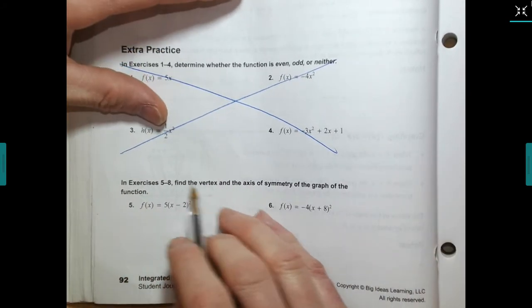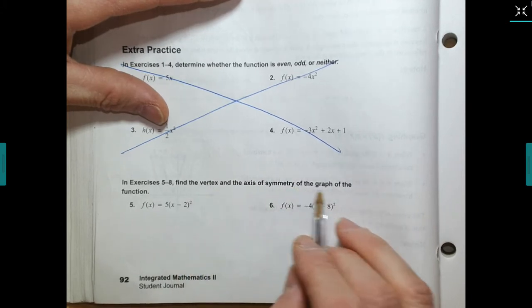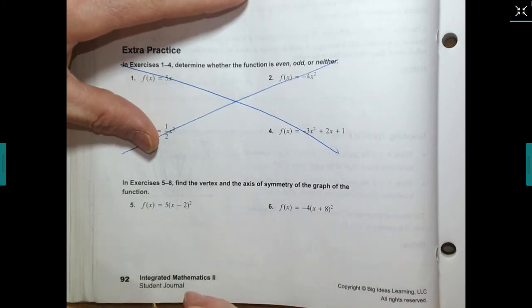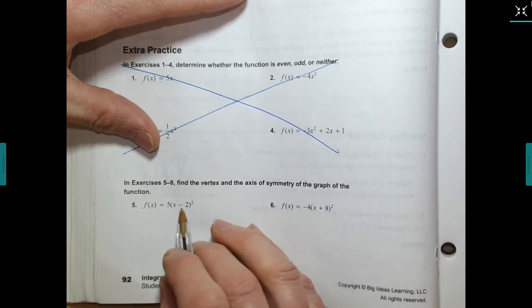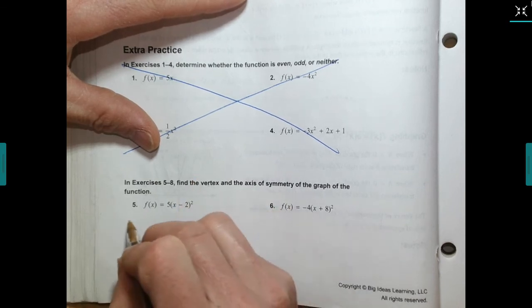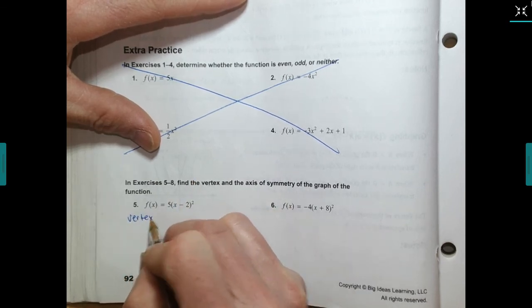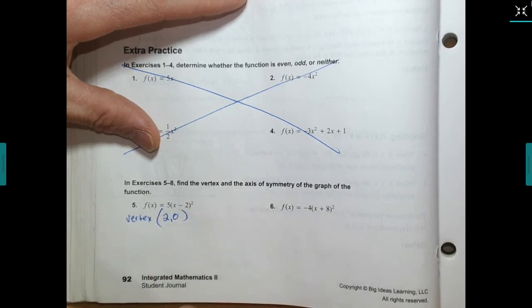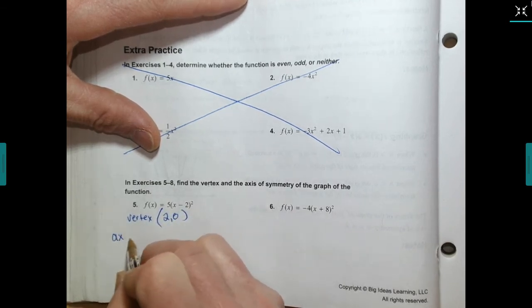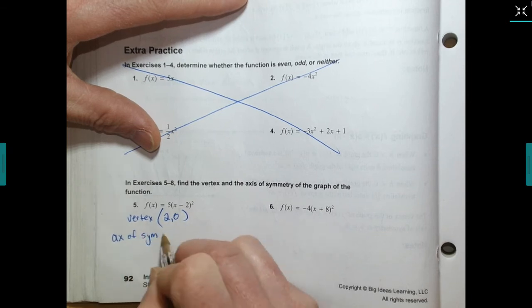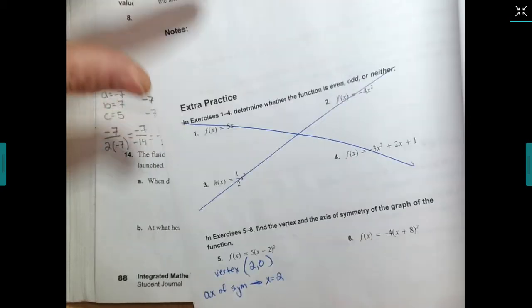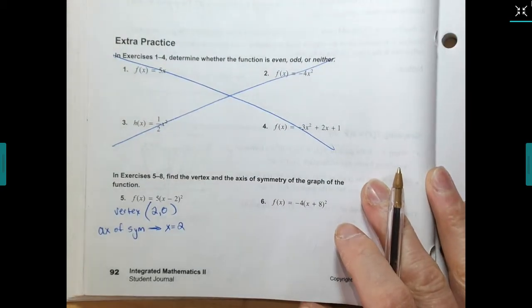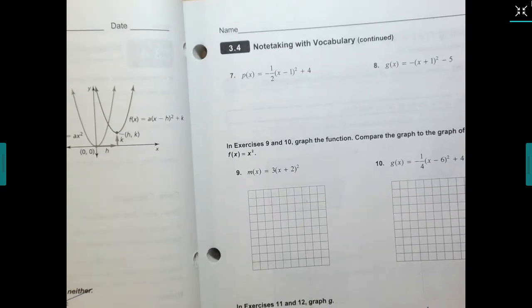And starting on number 5, find the vertex and the axis of symmetry of this function. So let's see, there is no k value. My x value is 2, so my vertex is 2, 0. And my axis of symmetry is x equals 2. Go ahead and find the vertex and the axis of symmetry for number 6.